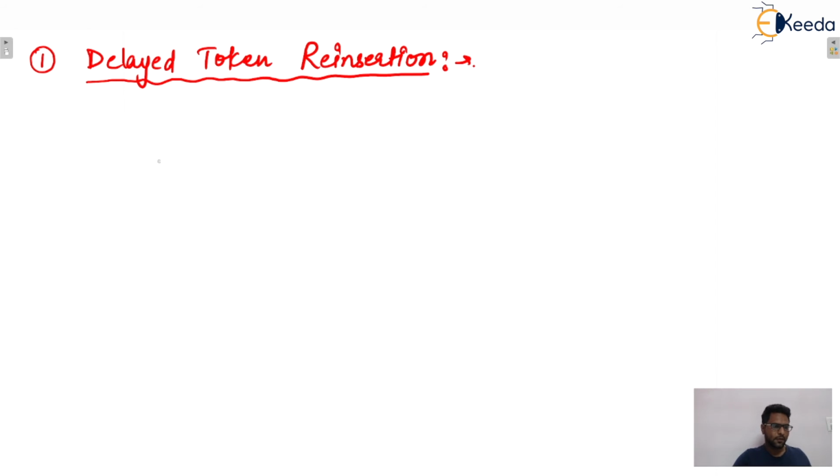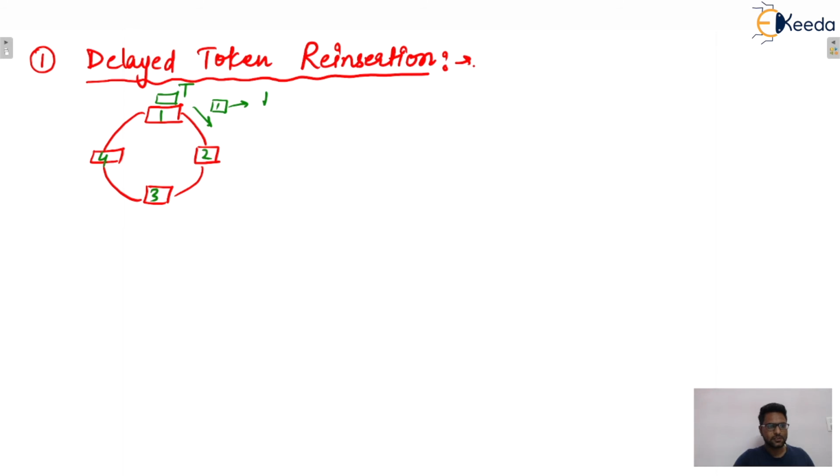So let's say these are the stations. I'm considering only 4 stations; how many stations there are will be given to you. So what is the meaning of delayed token reinsertion? Let's say these are station 1, station 2, station 3, station 4. Station 1 holds the token and transmits its data unit.